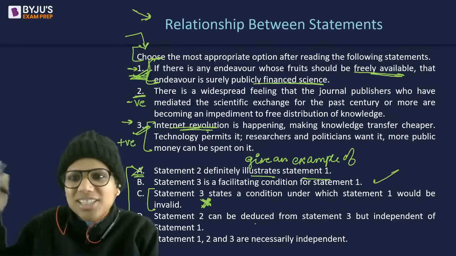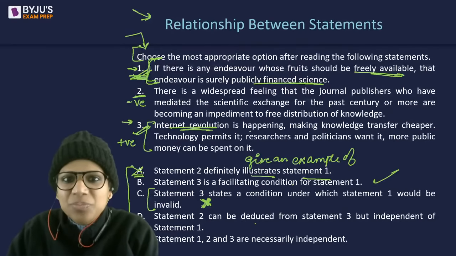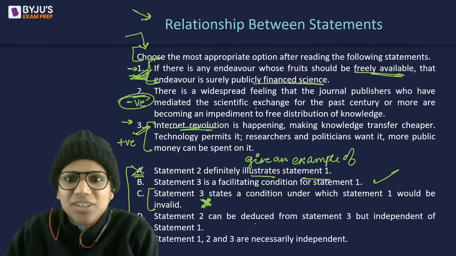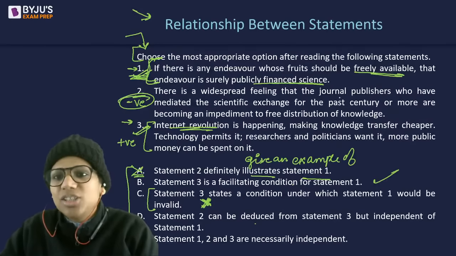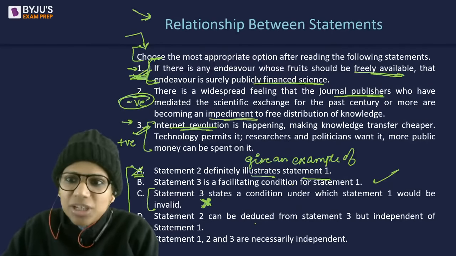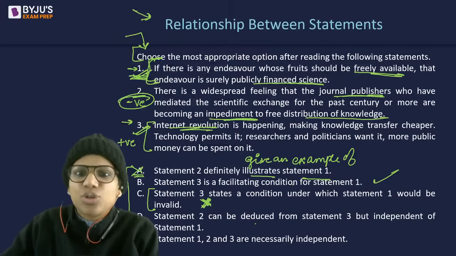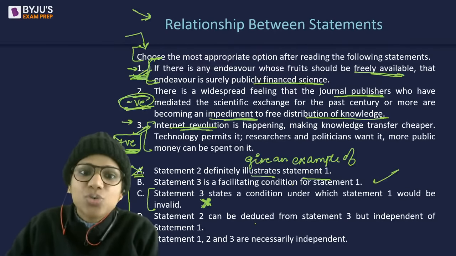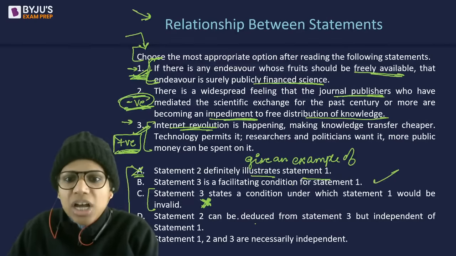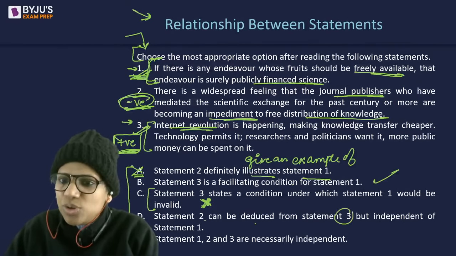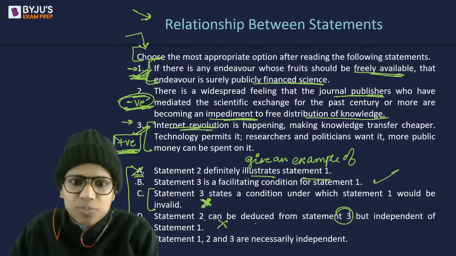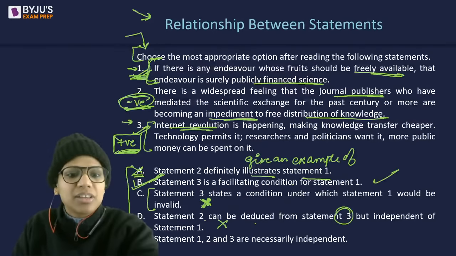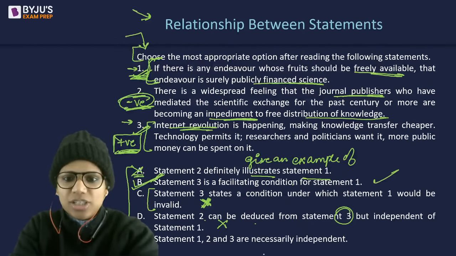3 is saying that all these developments are happening, whereas 2 states an impediment, that there is a widespread feeling that journal publishers are becoming an impediment to free distribution of knowledge. Here I show what is facilitating free distribution. Here I show what is impeding it. So I can't say that 2 can be deduced from 3. It's just B. So B is the answer here. Hope this is clear.